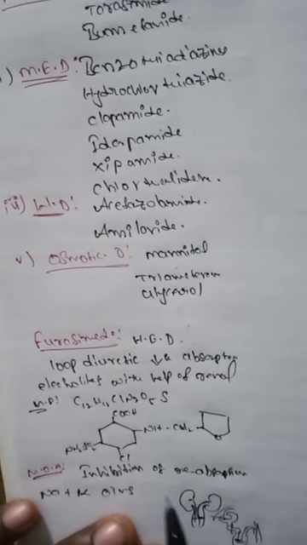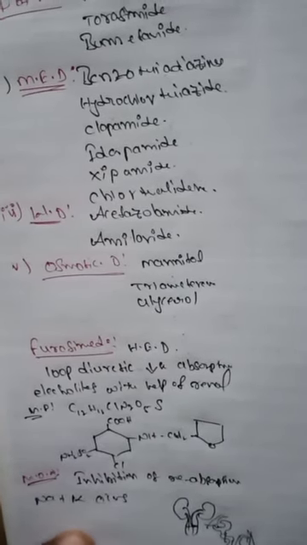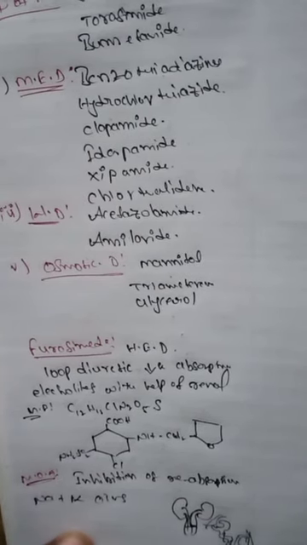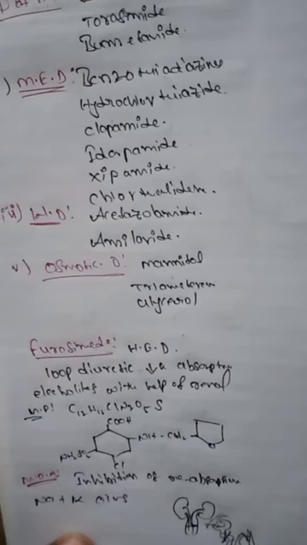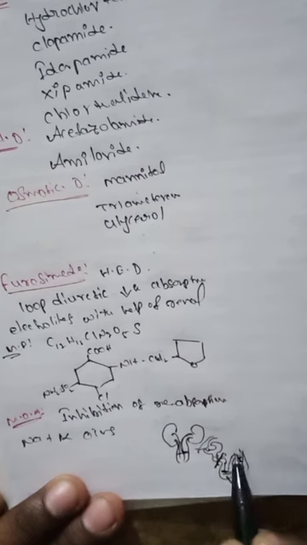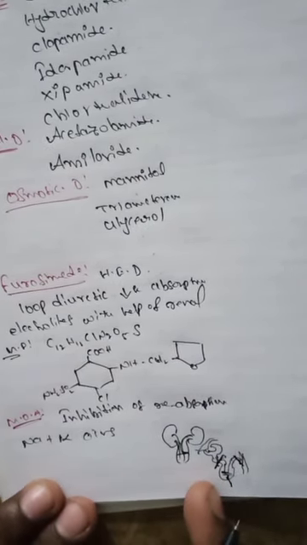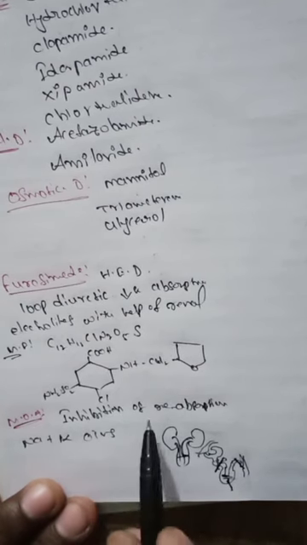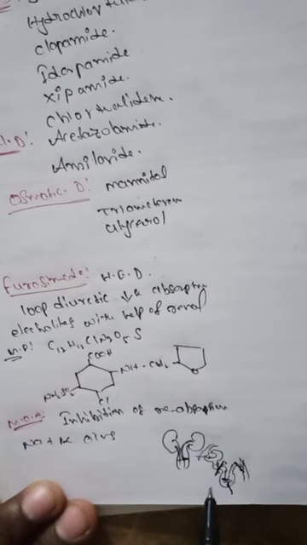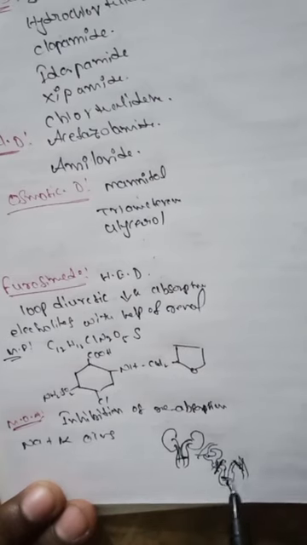At that moment, there is no chance for the reabsorption of sodium and potassium ions, so sodium and potassium ions increase at the proximal and distal tubules. This is the proximal tubule, this is the distal tubule, and this is the loop of Henle. In this condition, reabsorption of sodium and potassium ions is inhibited in the proximal and distal tubules and the loop of Henle. These three are involved here.